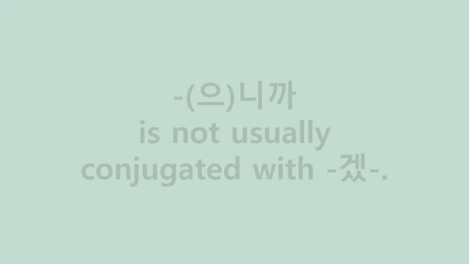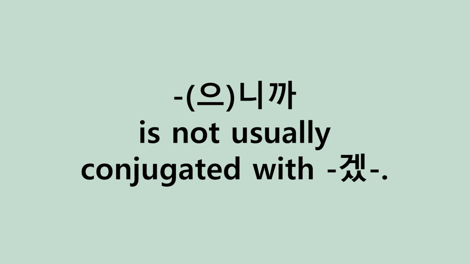Now, what about the other pre-final ending 겠? Can you use 받겠으니까? Actually, for future events or probable assumptions or things like that, there's a different grammar point. 을 테니까, that sounds a lot more natural in this case. So I'm going to say that 겠 doesn't really get used in this context or in this grammar point.